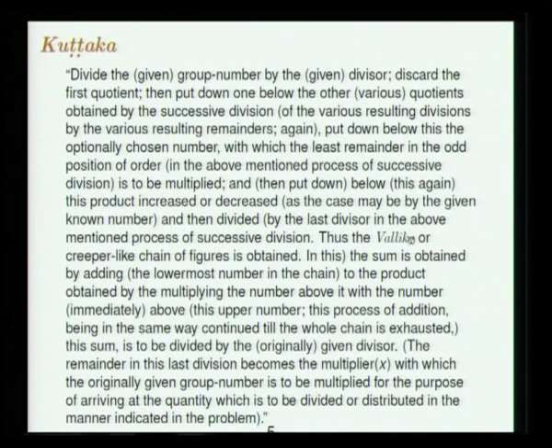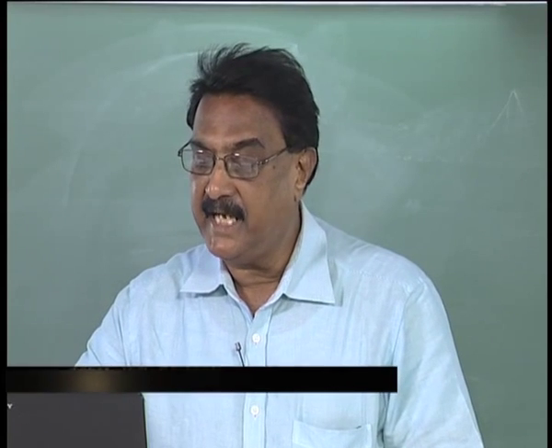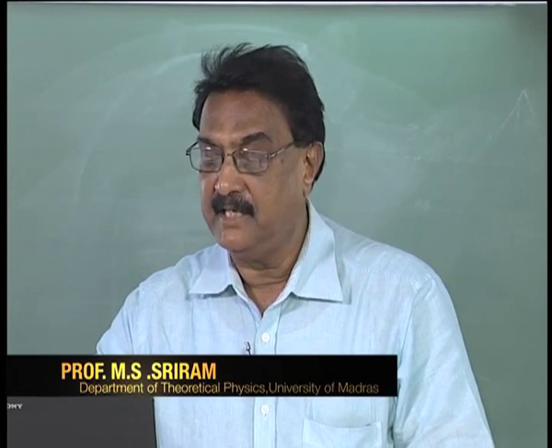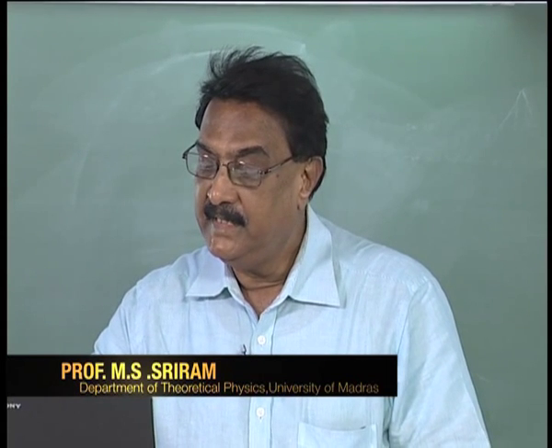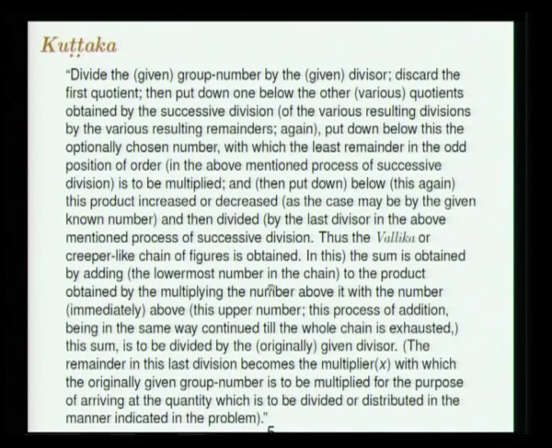Thus, the Vallika or creeper-like chain of figures is obtained, that is why it is called Vallikara Kuttakara. In this, the sum is obtained by adding the lowermost number in the chain to the product obtained by multiplying the number above it with the number immediately above this upper number. This process of addition is continued in the same way till the whole chain is exhausted. This sum is to be divided by the originally given divisor. The remainder in this last division becomes the multiplier x.